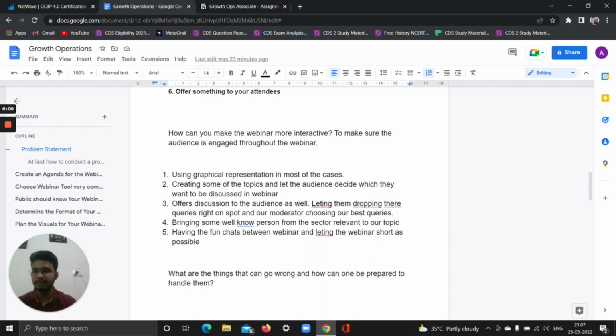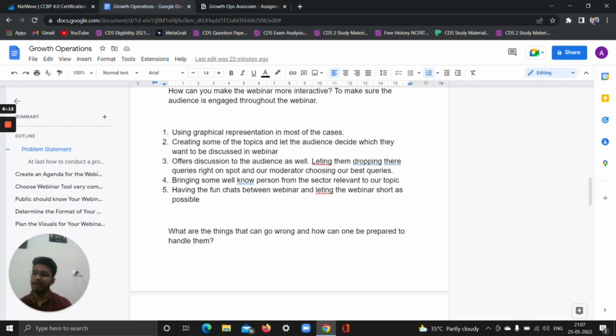As I'm into play, the queries could be made spontaneously, and the moderator will tell me that this is the best question which is aligned and you should answer them. So I'll be having the extra moderator over there, bringing some well-known person from the sector relevant to the topic, such as IITians or many other persons who have been part of multinational companies, who could give the experience of what technology we are providing and what aspects will benefit the students. Having a fun chat webinar so that there could be a good interaction.